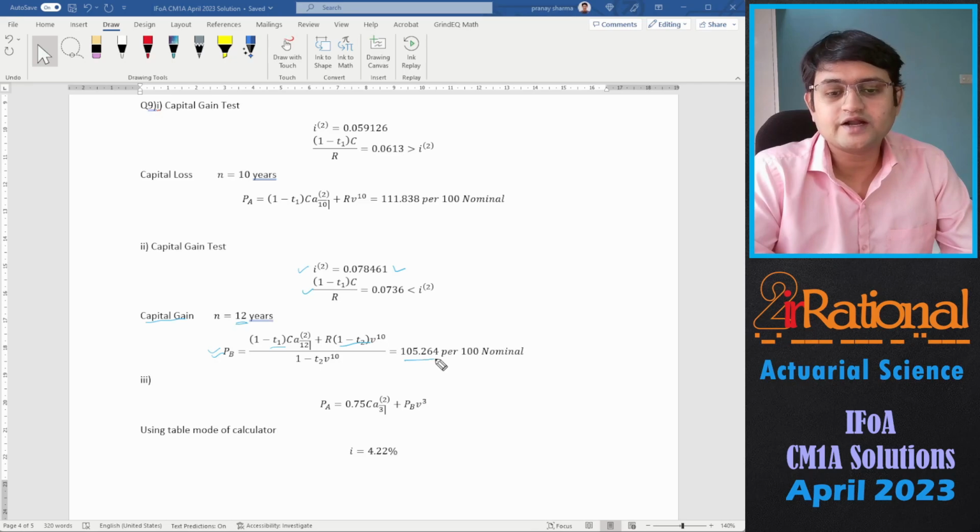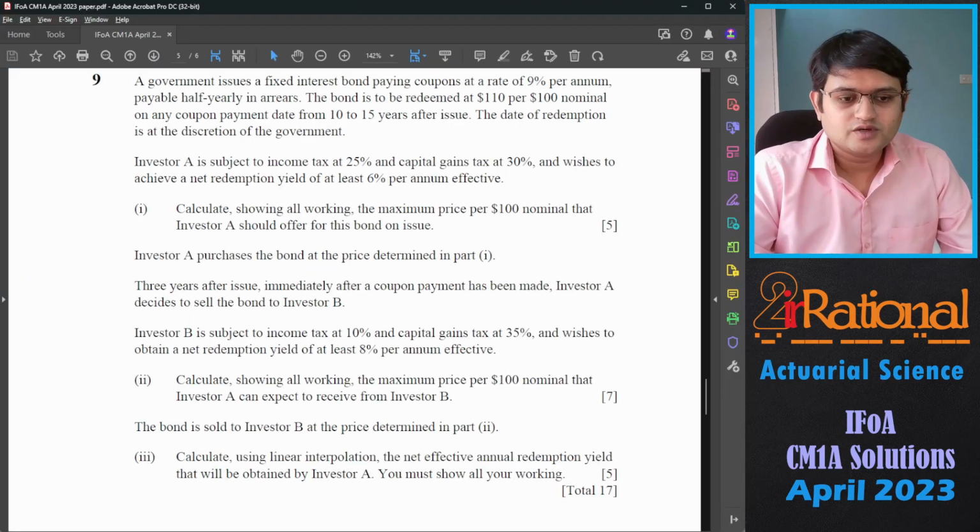And we get 105.264 per 100 nominal. Now for the third part, the bond is sold to investor B at the price determined in part 2. Calculate using linear interpolation the net effective annual redemption yield that will be obtained by the investor A. You must show all your working.